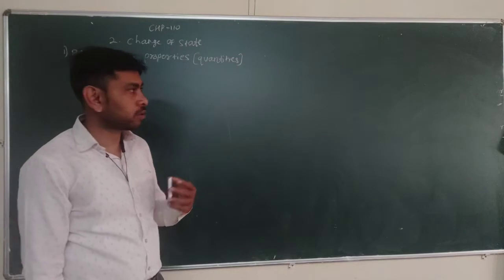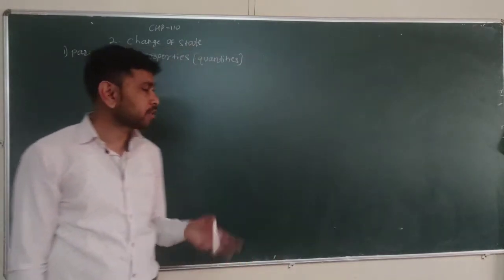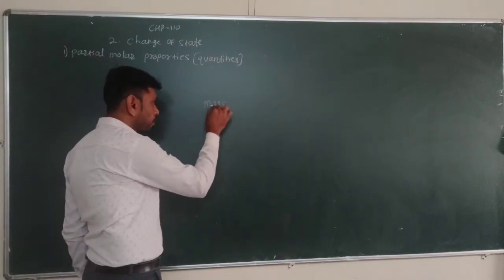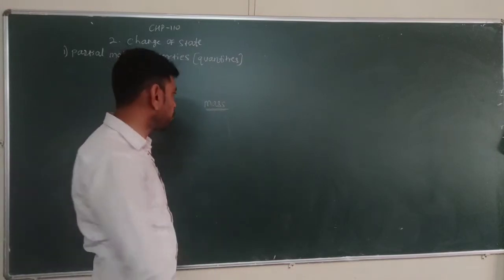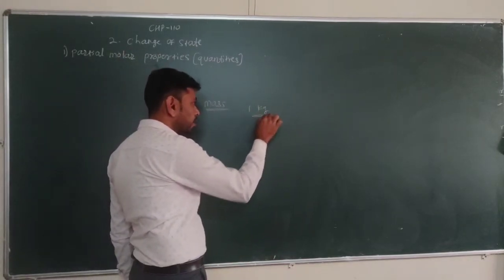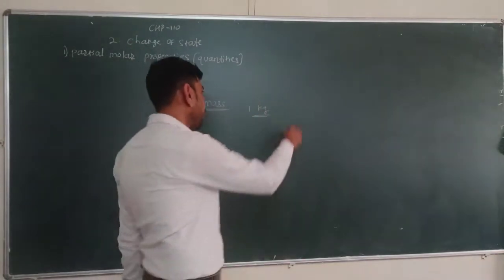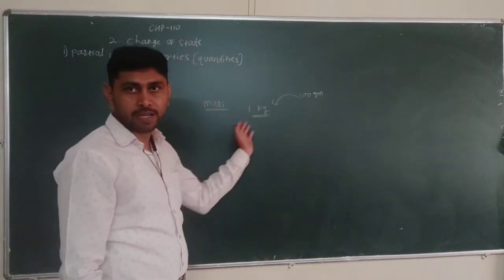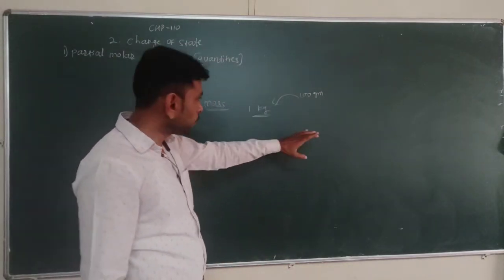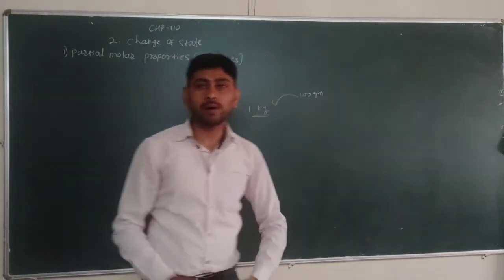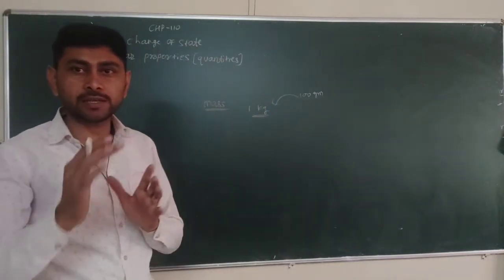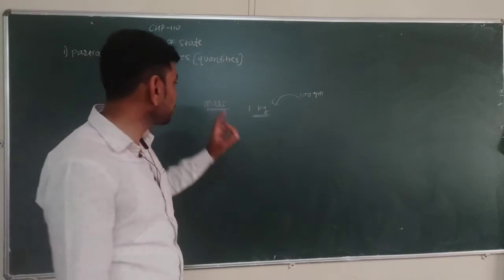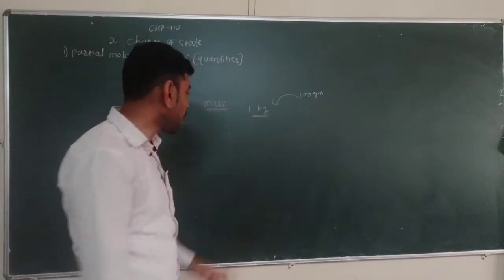For example, I have told you the example of extensive and intensive properties initially. Mass is an extensive property. Suppose we have measured first 1 kg. It has a particular magnitude. If we add another 100 gram, the mass changes. If we add another 100 gram, the mass changes again. So the property which changes according to the amount of substance added is called an extensive property, such as mass, volume.